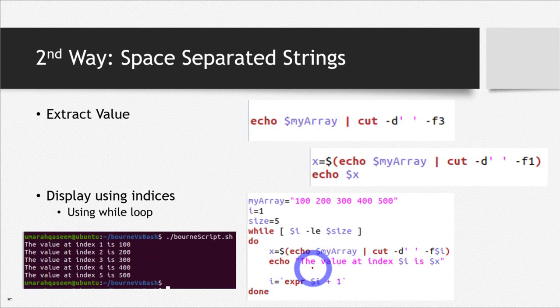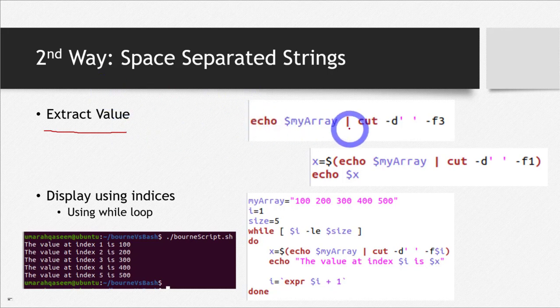If I want to extract the value of any element in my array, this thing is a little bit complicated. The rest of the arrays are very easy in Bourne shell. Only this part, extracting a value, is difficult because we don't have indices here. We don't have any proper index. So I think this is the only point in Bourne shell arrays which is a little bit complicated if you don't know how to use it properly. Okay, let's see how we do it.